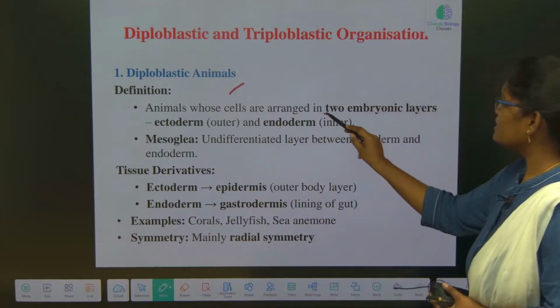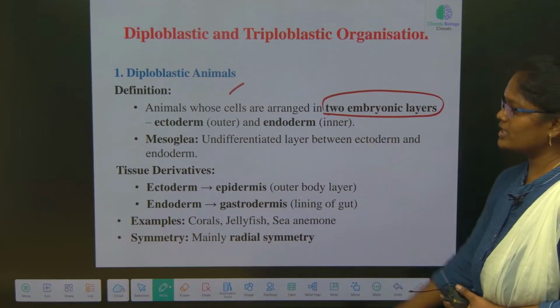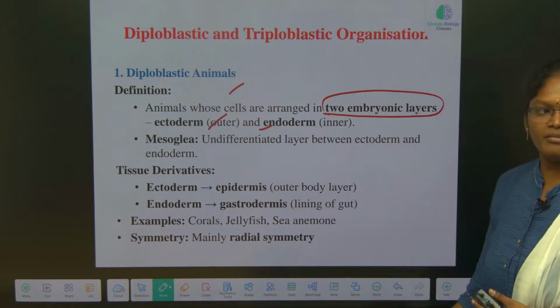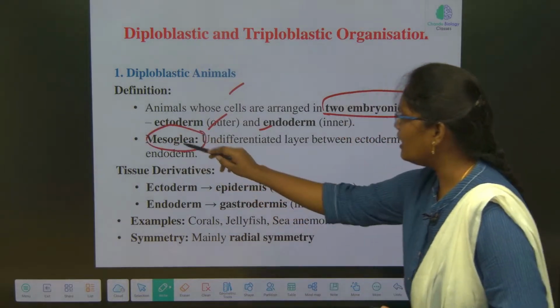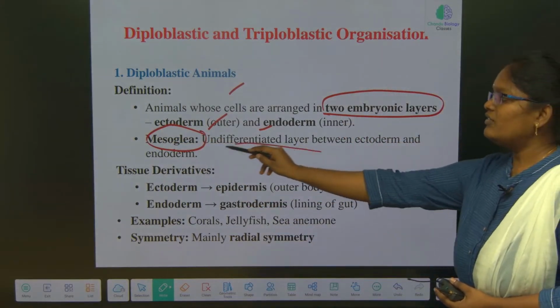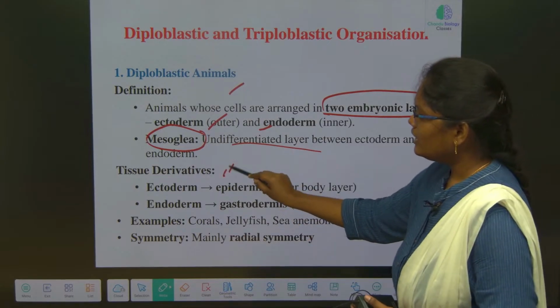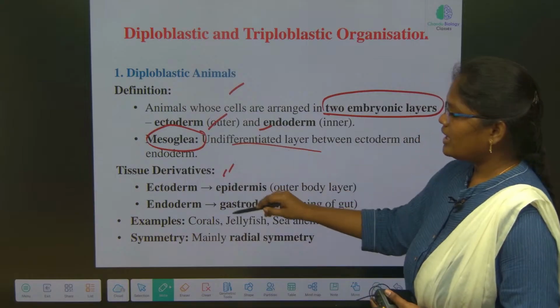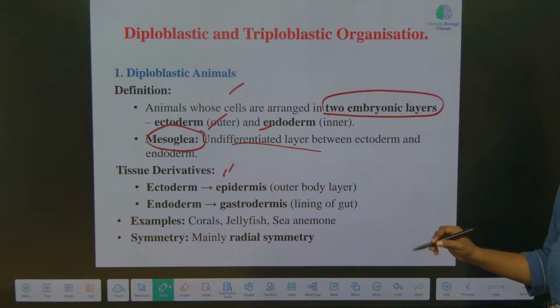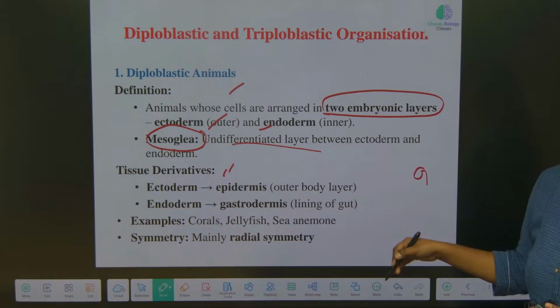Diploblastic means they have only two embryonic layers, ecto and endo. Instead of mesoderm, they have a mesoglea, an undifferentiated layer. There will be nothing else present here. From the ectoderm and endoderm, as I have explained to you, blastula, gastrula, gastrulation.